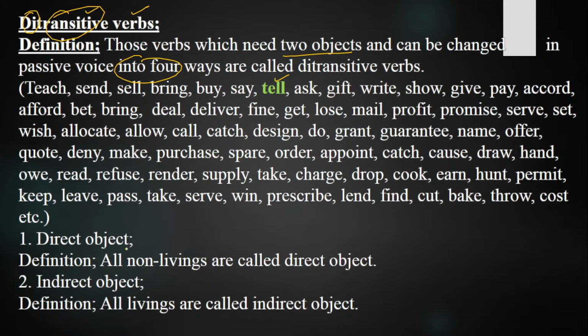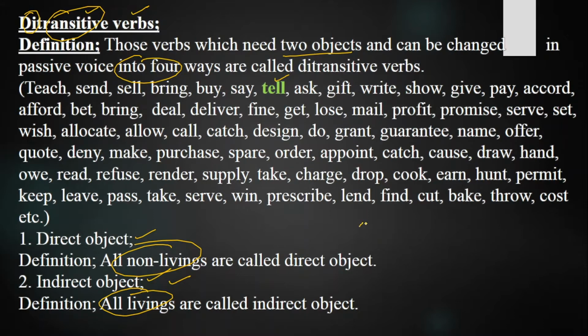They need two objects, one direct object and one indirect object. Direct object means all non-livings, and indirect object means all livings. Why do they need two objects? Because the meaning will not be clear with one object. That's why they need two objects.